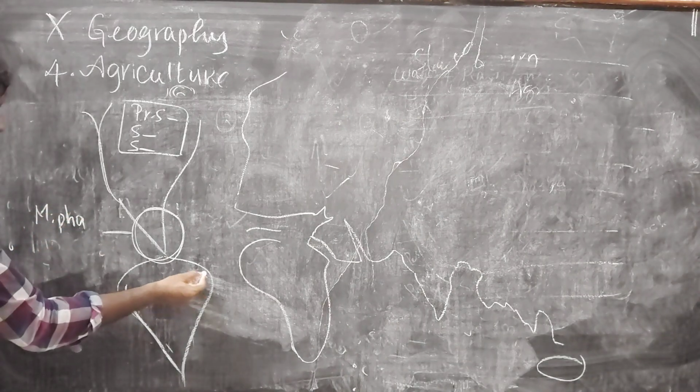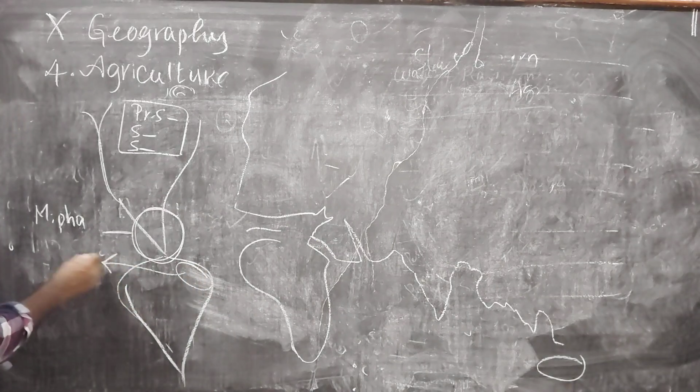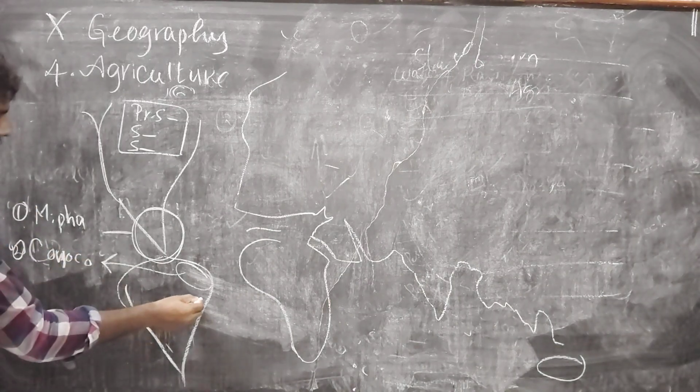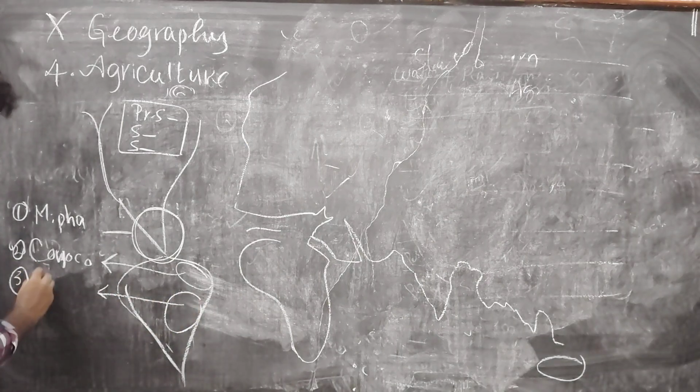Coming to Venezuela, in South America, there is one country, that is Venezuela. In Venezuela, it is called conuco. In Brazil, we call it roca.